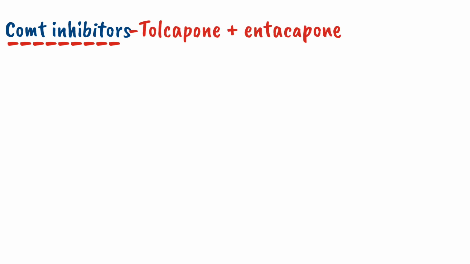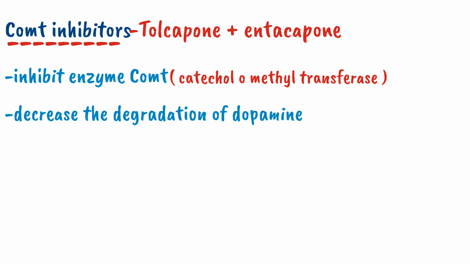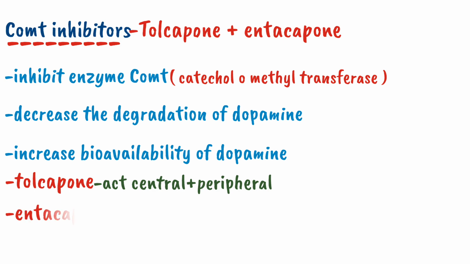After the dopamine receptor agonists, the third class of drugs is COMT inhibitors. The COMT inhibitors include tolcapone and entacapone. These drugs inhibit the enzyme COMT, the catechol O-methyltransferase enzyme. So by inhibiting this enzyme, they decrease the degradation of dopamine, so it will increase the lifespan of dopamine. Of these drugs, tolcapone acts both centrally and peripherally, while entacapone works only peripherally. These are safer drugs, but tolcapone can cause hepatotoxicity.